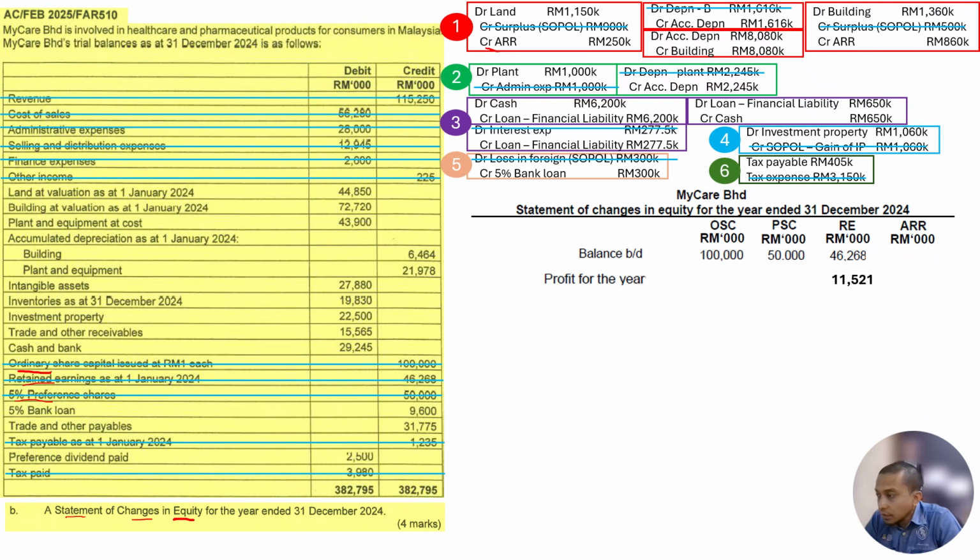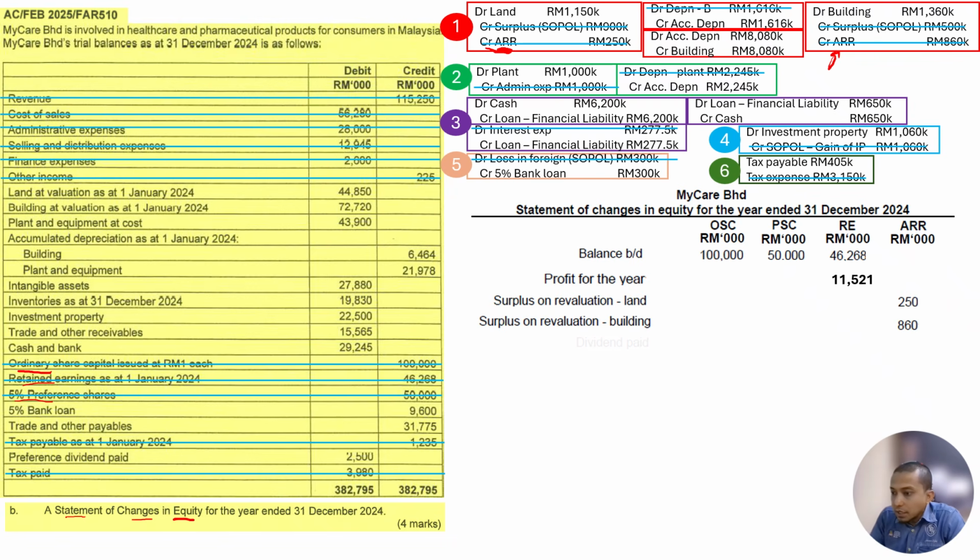Then the surplus on revaluation of land. It has this ARR, right? So we just see what happened in ARR. Land is 150,000, go to ARR, cancel and put it in ARR. What else? We have another ARR here, the surplus on revaluation of the building. Just cancel and put it here. What else do we have here?